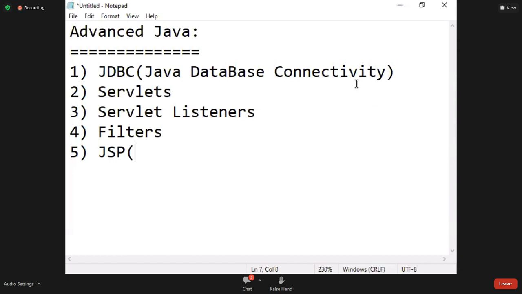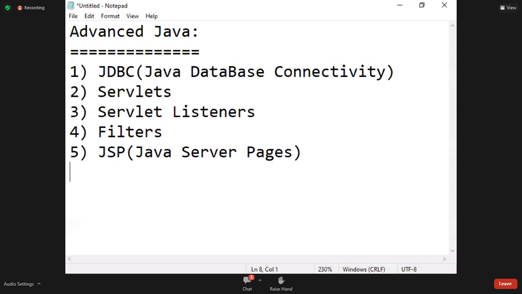These are the Advanced Java content topics I'm going to cover in this course. I gave this on the first day, so those who were absent or missed it, just note it down. First topic, JDBC. Second topic, Servlets. Third one, Servlet Listeners. Fourth one, Filters. Fifth one, Java Server Pages.